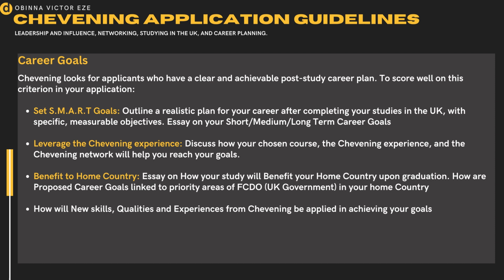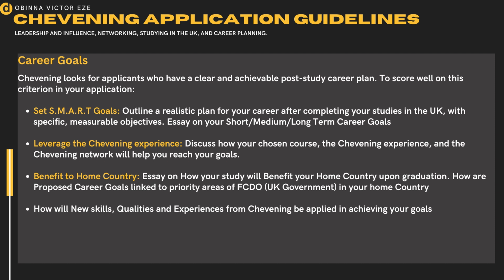Another thing to add in your application when talking about career goals is what benefit your Chevening scholarship or your UK study will have on your home country. An essay on how your study will benefit your home country upon graduation is one thing that would strengthen your application. How are your proposed career goals linked to your priority areas?